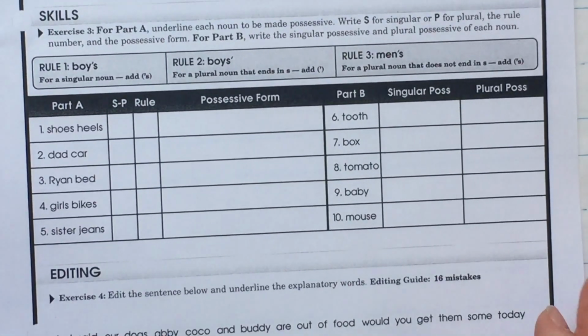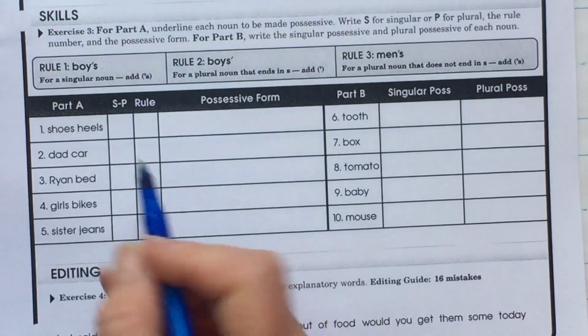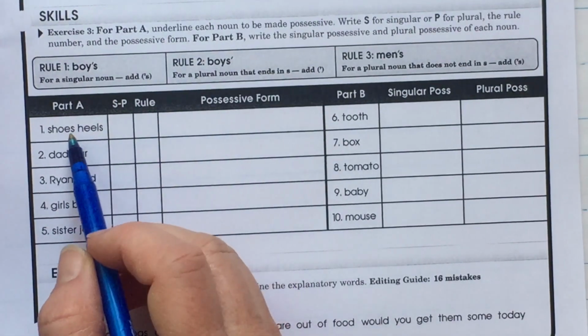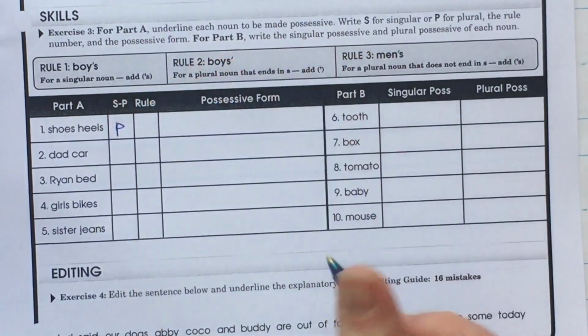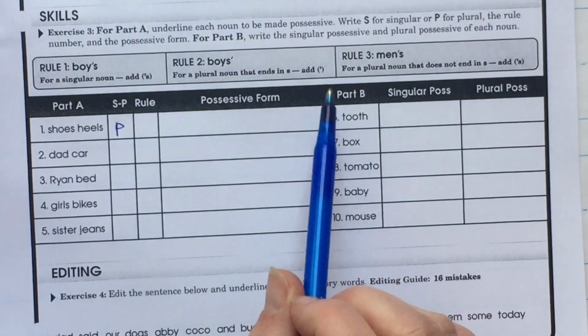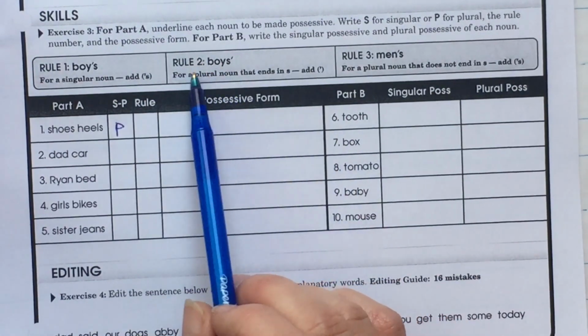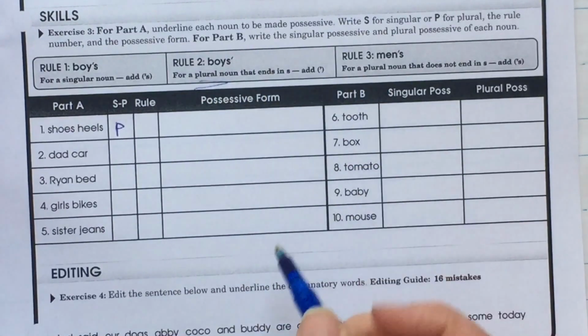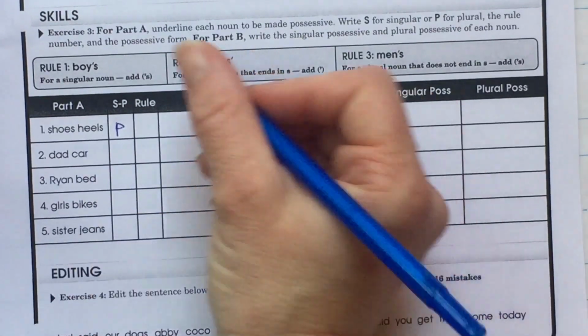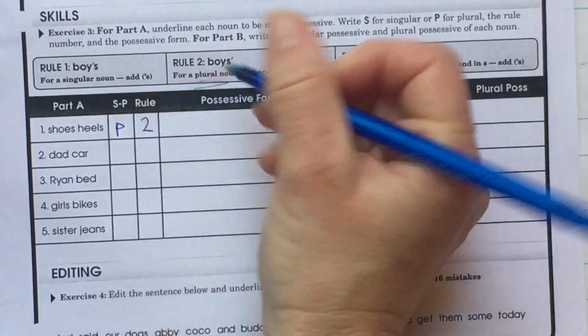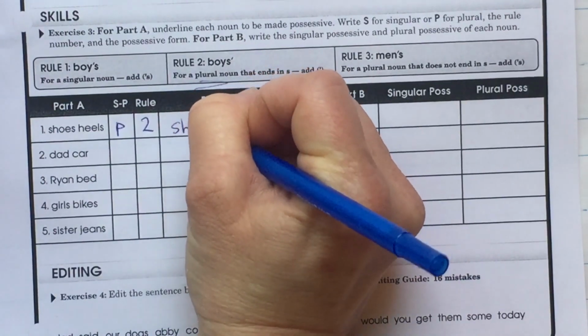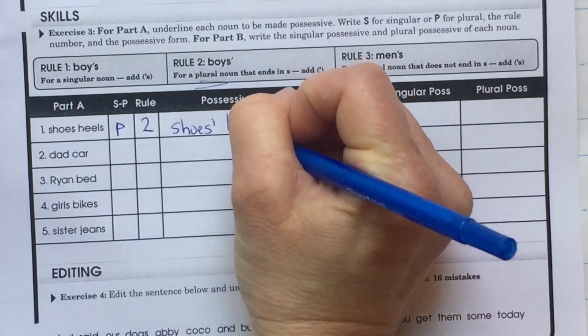Okay, so let's go down here, making our nouns possessive. We have our shoes' heels, more than one shoe, that's already plural. Our rule for this, we already have plural nouns here in rule 2. So we add an apostrophe after the S if it already has one. So this is rule 2, shoes, apostrophe, heels.